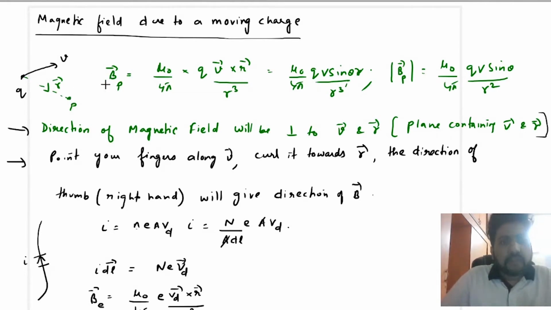Okay, so the magnetic field is given by this formula mu naught upon 4 pi q v cross r upon r cube. That is mu naught upon 4 pi q v r sine theta upon r cube. Now one r will get cancelled out and the magnitude will come out to be mu naught upon 4 pi q v sine theta upon r square. The direction of magnetic field will be perpendicular to both v vector and r vector, or the plane containing the velocity and the r vector. So again in this case, if you want to find the direction, you will point your right hand fingers along v vector and curl it towards the r vector. The direction of the thumb will give you the direction of the magnetic field.